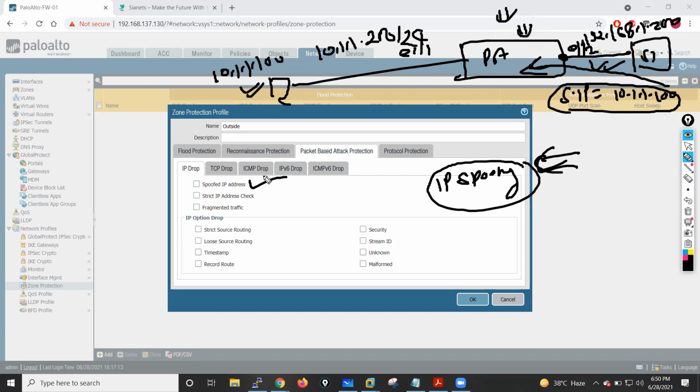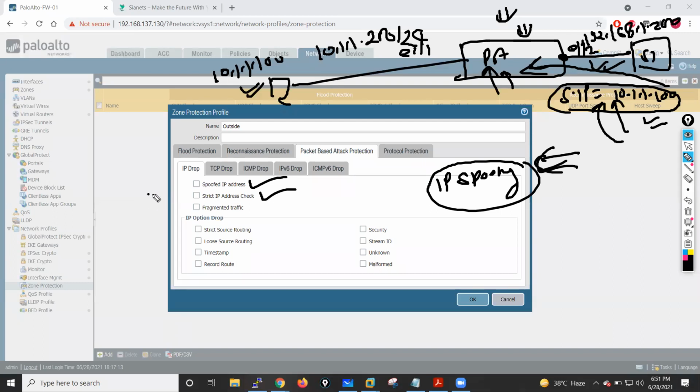So when we configure spoofed IP address protection, it will also look in the routing table for the source IP address to see the exact interface. If my Palo Alto firewall looks up this IP in the routing table, it will find this IP address behind interface Ethernet 1/1, but it is receiving the traffic on this interface. That's an IP spoofing attack, so it will block that packet right away. So for IP spoofing attack, it basically uses the routing table. We have a strict IP address check.